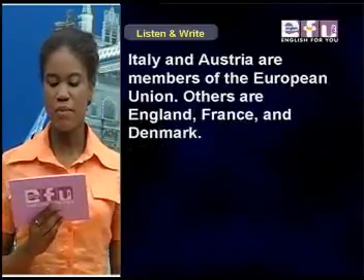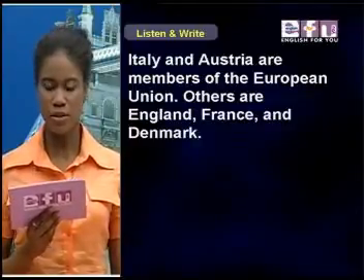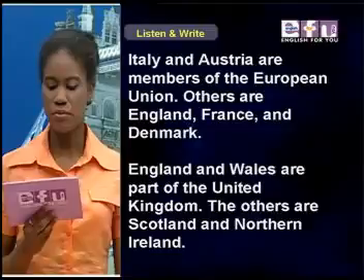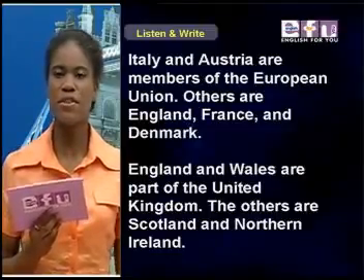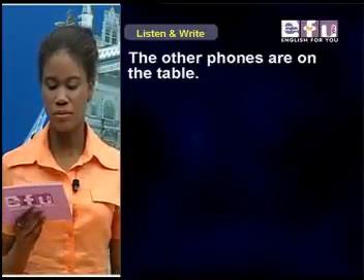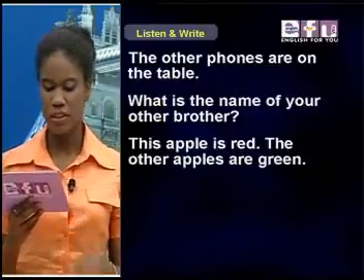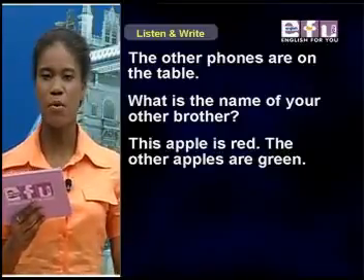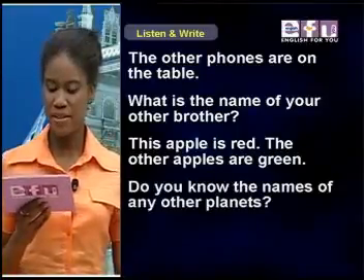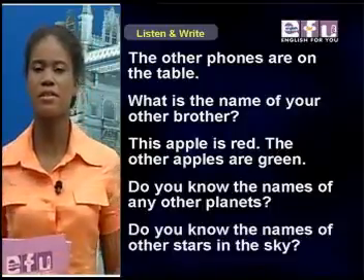Italy and Austria are members of the European Union. Others are England, France, and Denmark. England and Wales are part of the United Kingdom. The others are Scotland and Northern Ireland. The other phones are on the table. What is the name of your other brother? This apple is red. The other apples are green. Do you know the names of any other planets? Do you know the names of other stars in the sky?